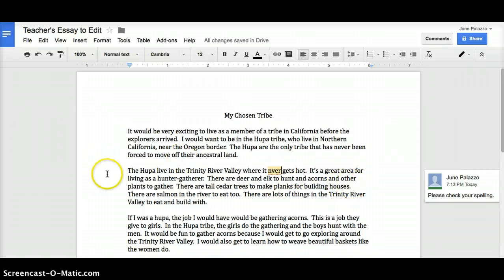And our next sentence says, there are salmon in the river to eat too. So we've got food, building, and food. What do you guys think? I'm kind of thinking we need to have all the food sentences together. So let's highlight this sentence.